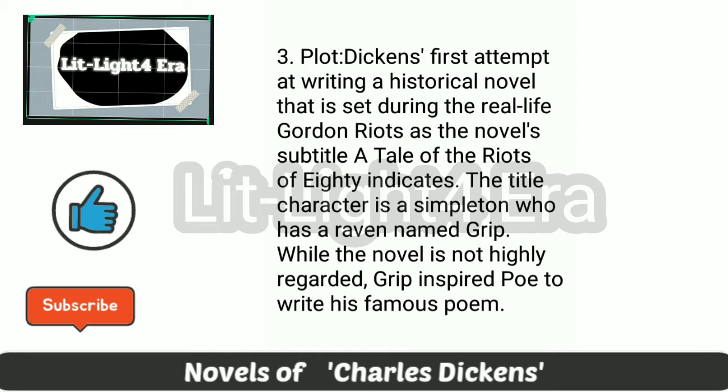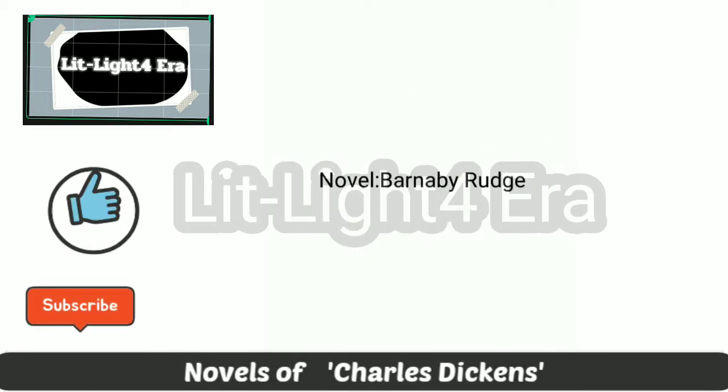3. Plot, Dickens' first attempt at writing a historical novel that is set during the real-life Gordon riots, as the novel's subtitle A Tale of the Riots of '80 indicates. The title character is a simpleton who has a raven named Grip. While the novel is not highly regarded, Grip inspired Poe to write his famous poem. Novel, Barnaby Rudge.